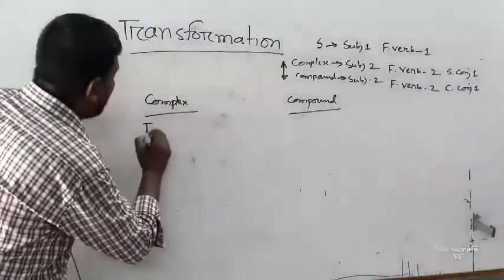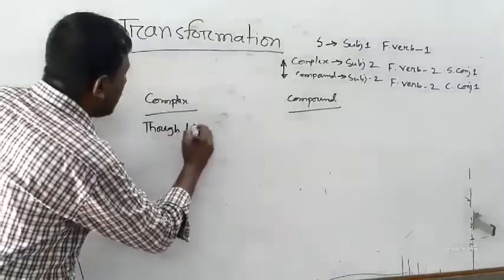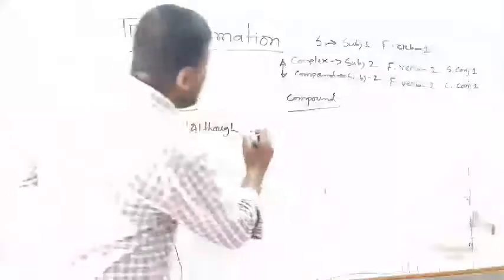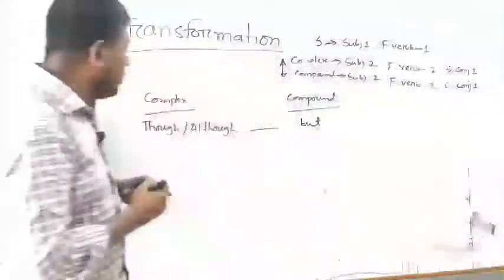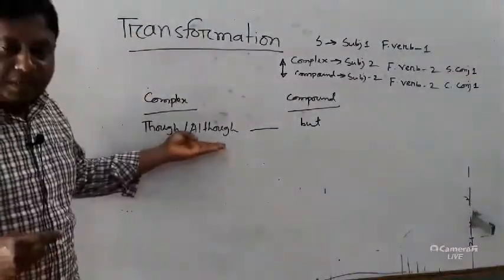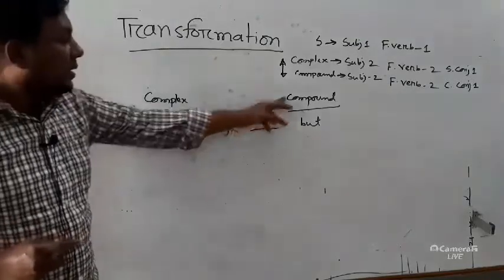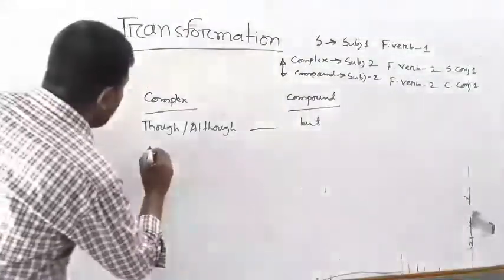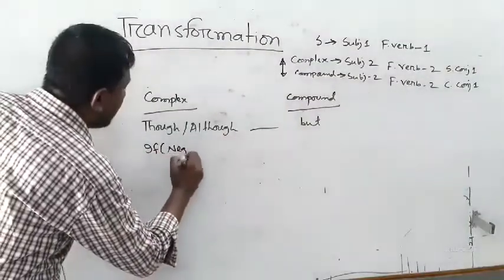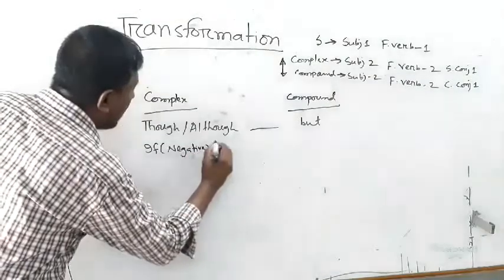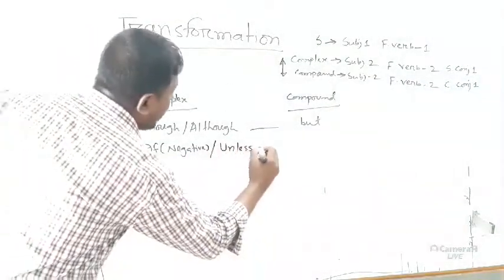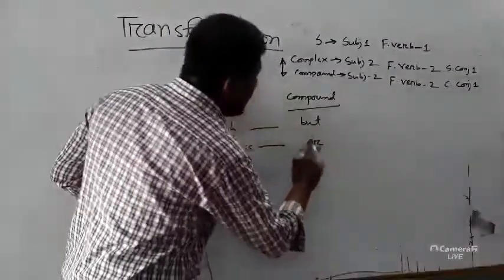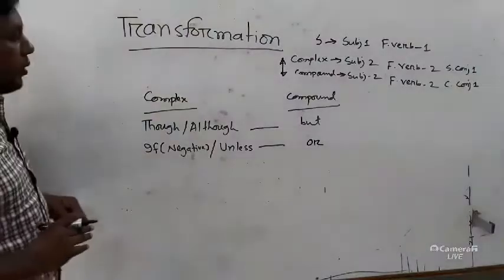So whenever you have though or although in a complex sentence, you will use but in between two clauses. You know, this though, although takes place at the very beginning of a sentence, but this but takes place in between two clauses. And if you get if negative or unless in a complex sentence, you will use or in between two clauses to make it compound.